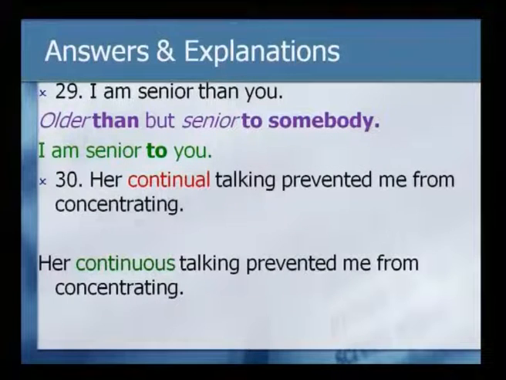Now, the last one: her continual talking prevented me from concentrating. As I have indicated here, the error is with regard to the usage of the word continual, which is frequently mistaken with the word continuous. Her continuous talking prevented me from concentrating. Now, what is the explanation?